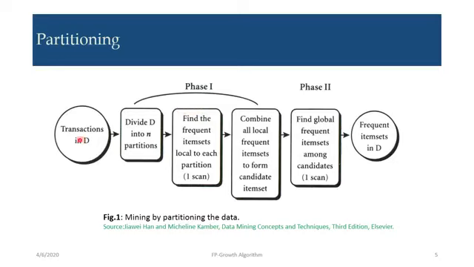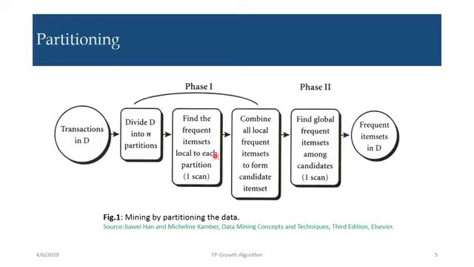In phase 1 we take the transactions in D, divide them into n partitions, then find the frequent item sets local to each partition using one scan of that partition. This is the divide technique. Then combine all local frequent item sets to form the candidate item sets. Next, in phase 2, find the global frequent item sets among the candidates.